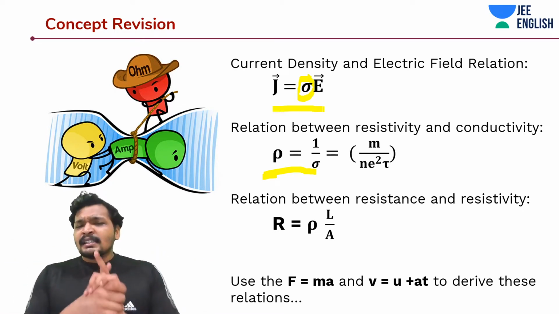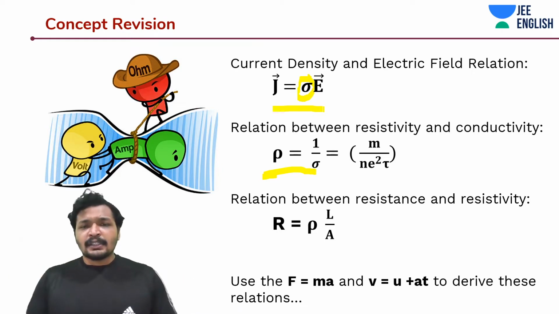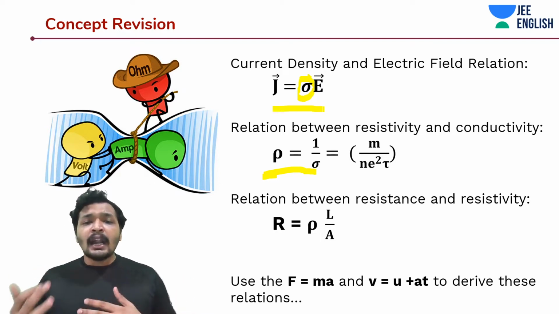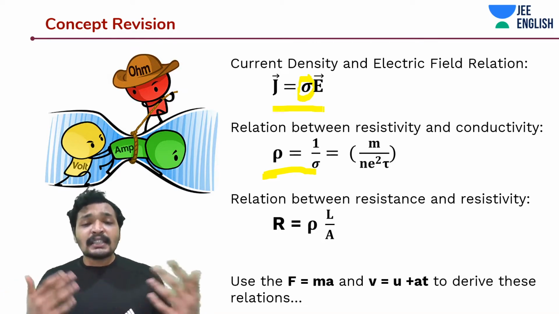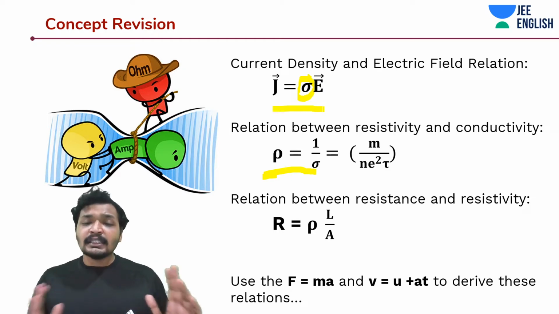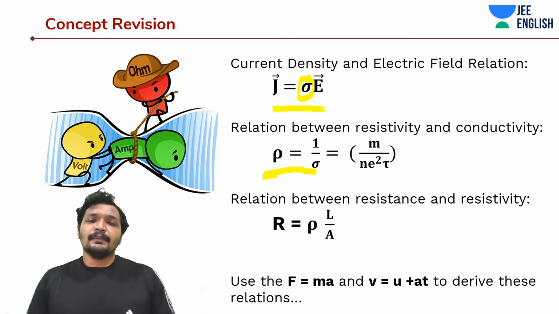And what about resistance? Resistance is a dimension-dependent physical quantity, and it is also the way it obstructs the flow of charges, electrons or current. And how is it dependent on length and area? It is directly proportional to the length. That means the more length these charges have to travel, the more the resistance.